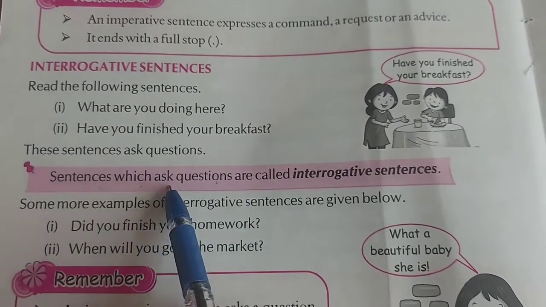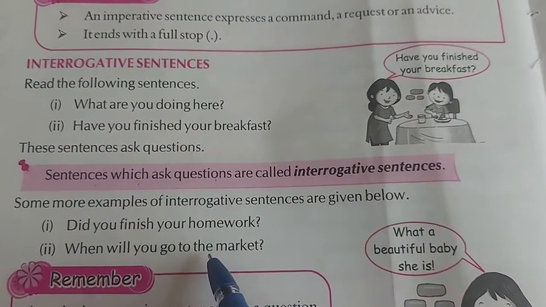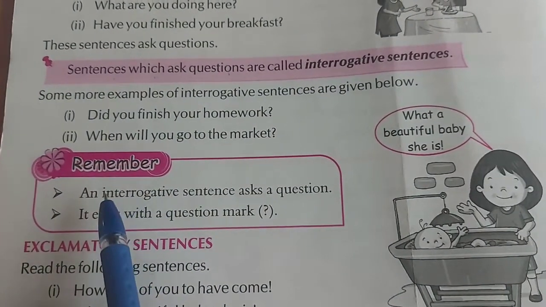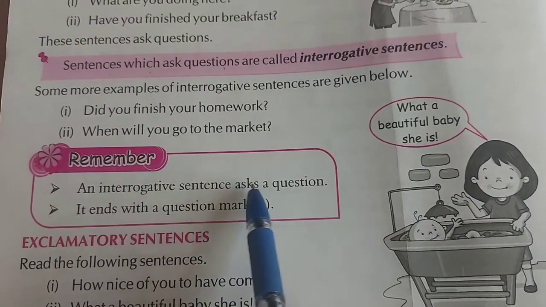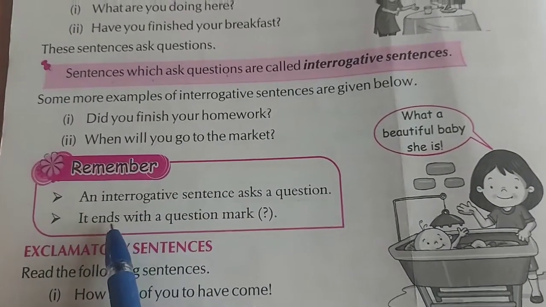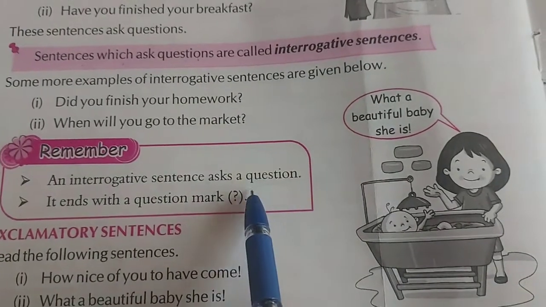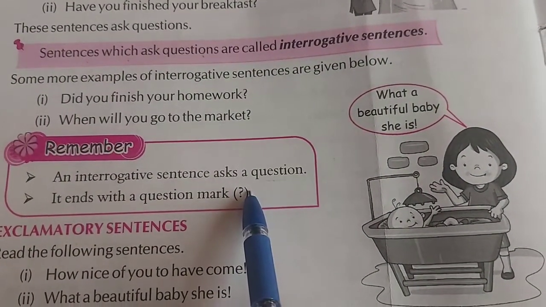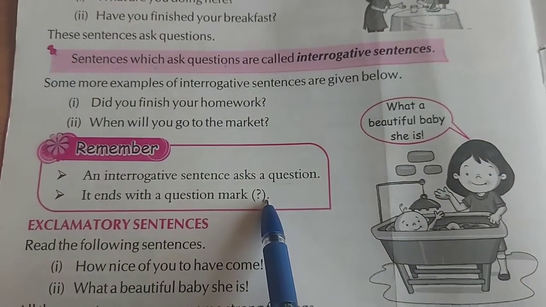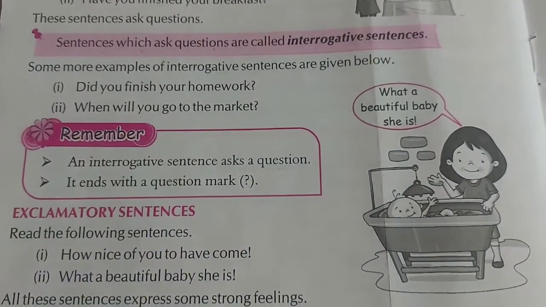The sentences that ask questions are interrogative sentences. So what are the rules for the interrogative sentence? An interrogative sentence asks a question. First rule is asking a question and it ends with a question mark. If you find this kind of mark at the end of the sentence, it means you just have to mark that sentence as an interrogative sentence.